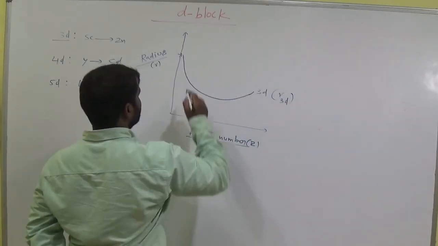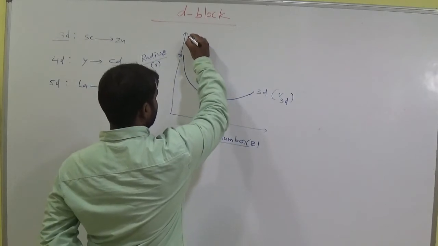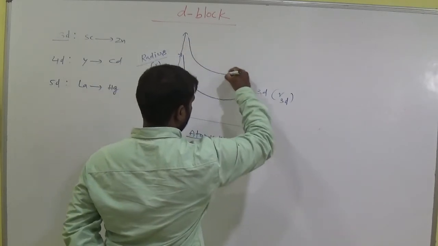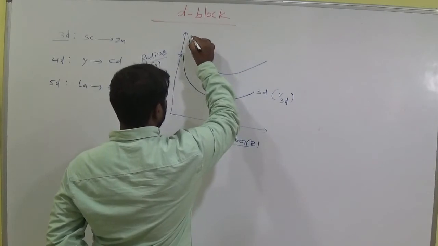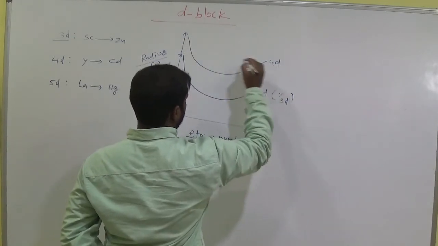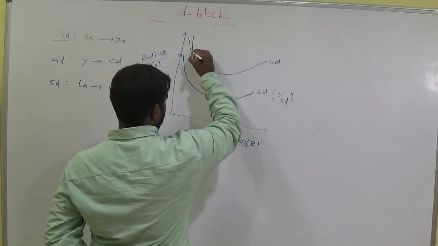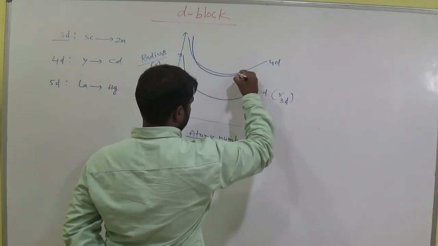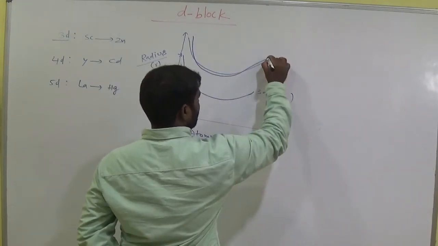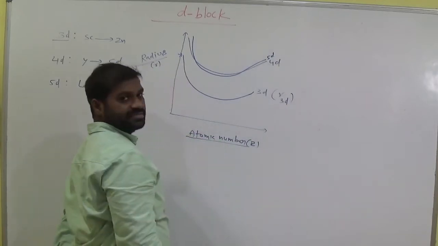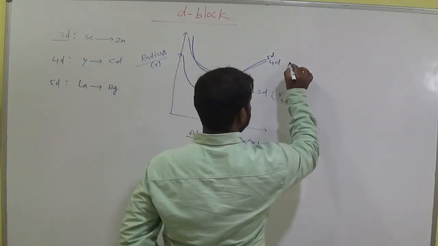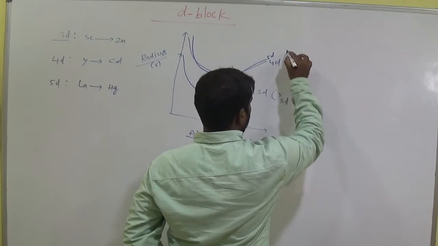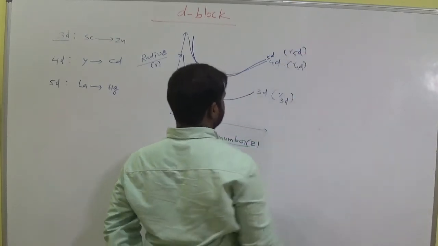And let us take this one as 4D and this one as 5D radius. So this is R4D and R5D.